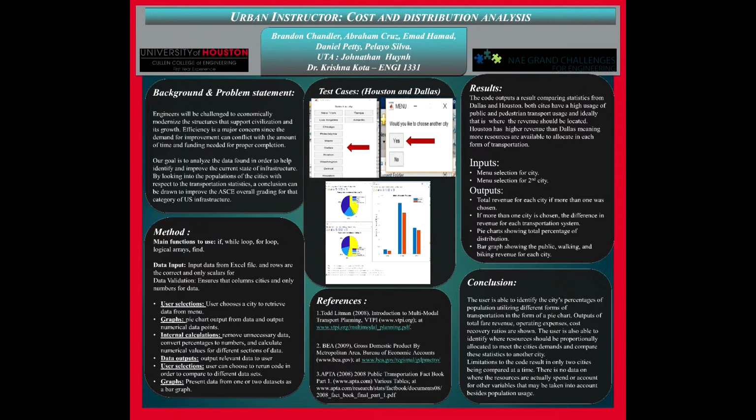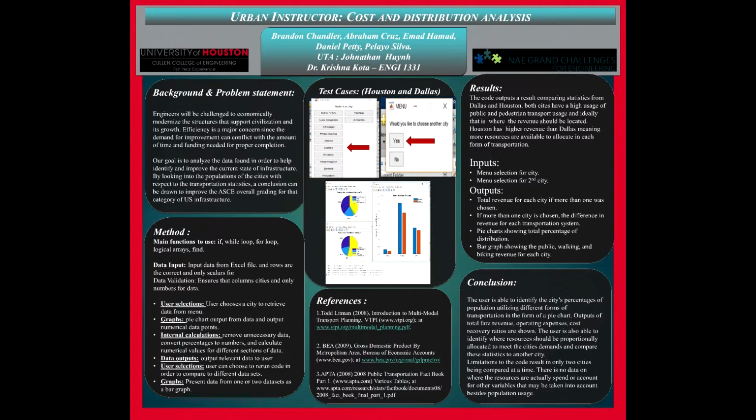And for the third figure, if you do a comparison between two different cities, you'll get how much each city makes in terms of revenue, and based on the revenue breakdown, how much money should be used towards each method of transportation, excluding working at home. So the x-axis is just the amount for biking, public, and walking, and then the y-axis is referring to how much money should be spent into each of those modes of transportation for each city based on how many people take that method of transportation.